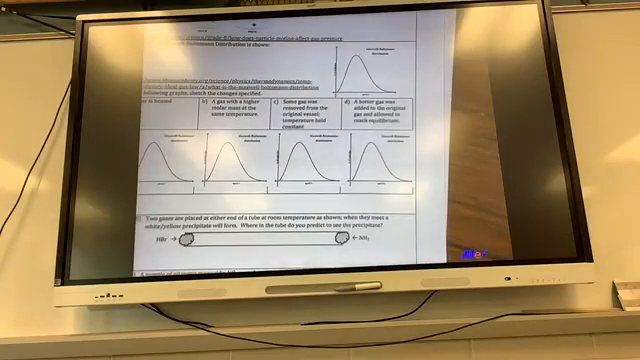Place the following gases in order of increasing kinetic energy. Try number 3.